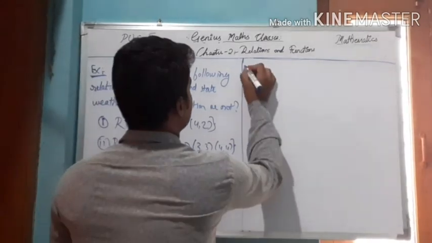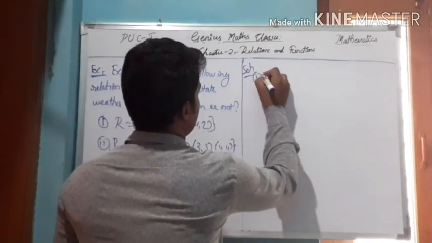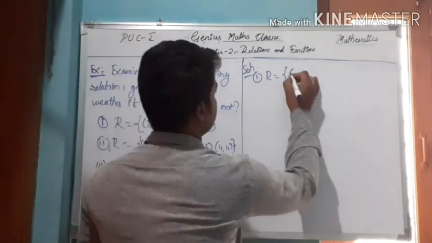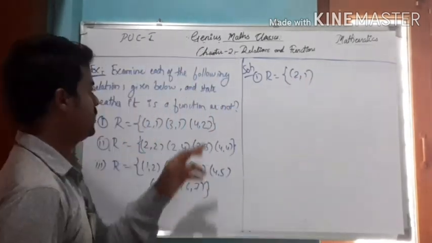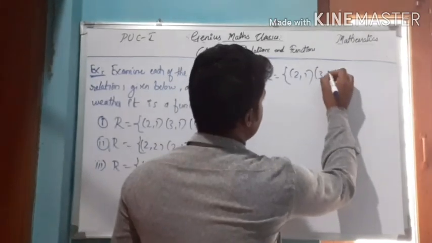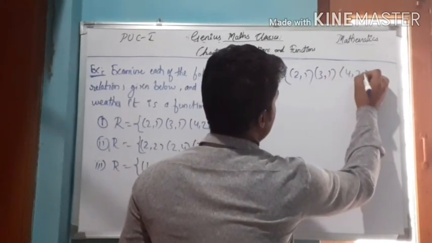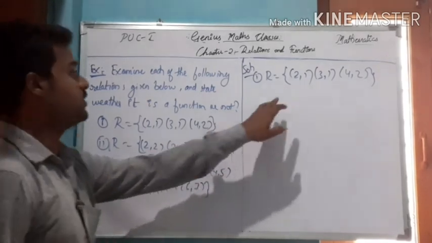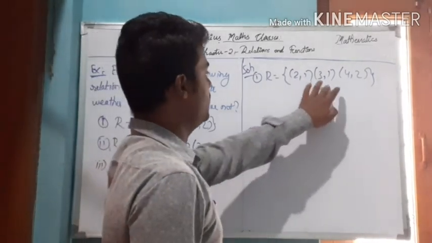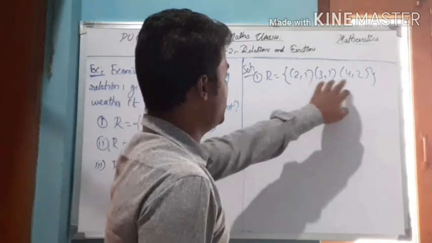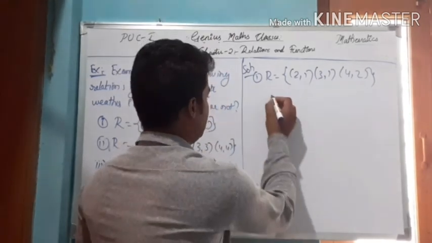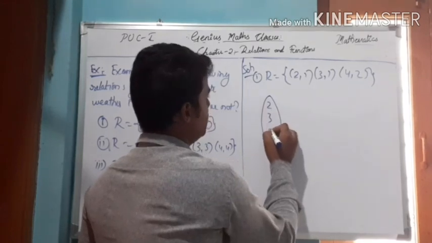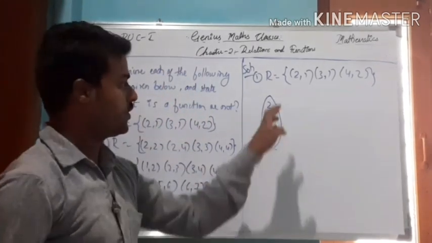Just look at the relation here. First one, solution. R equals {(2, 1), (3, 1), (4, 2)}. Just look at each element in the set A. Write down the domain: 2, 3, 4.